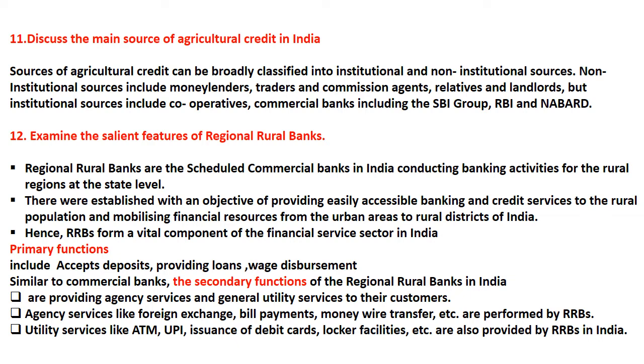Then it has a primary function and secondary function. Primary functions include accepting deposits, providing loans, and wage disbursement, particularly in the case of MGNREGA, that is the Mahatma Gandhi Rural Employment scheme, right? So similar to the commercial banks, it has secondary functions, like providing agency services and general utility services to their customers. Agency services include foreign exchange, bill payment, etc. Utility services include ATM, UPI, issuance of debit cards, locker facilities, etc. So these are some of the secondary functions that are provided by the RRBs in India, that is regional rural banks.